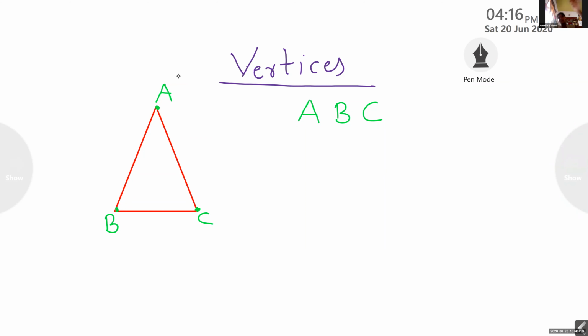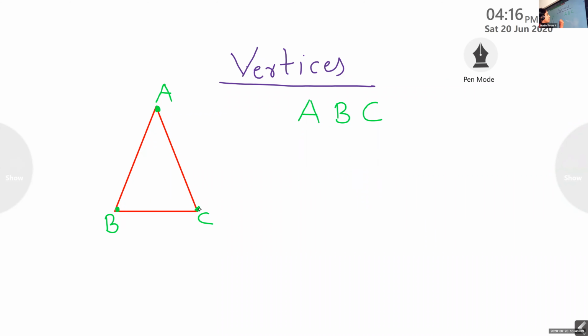So what are the vertices? Can you tell the vertices of triangle ABC? How many vertices are there for a triangle? Three vertices. When I denoted, I made a point like this. These are the points.